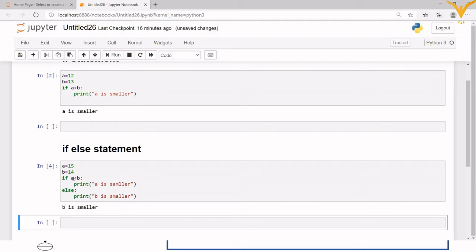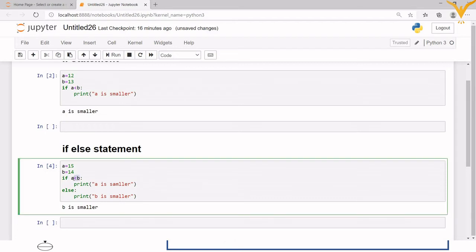Because see, now in A we have 15 and in B we have 14, right? So here the condition becomes false, correct? So the condition becomes false. So will it go to the if block? Will it go inside the if block? No, it will not go inside the if block.